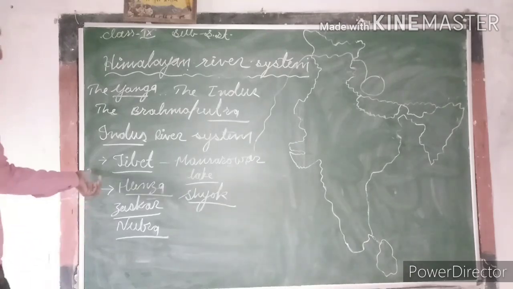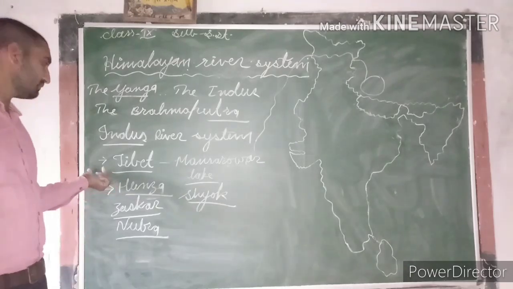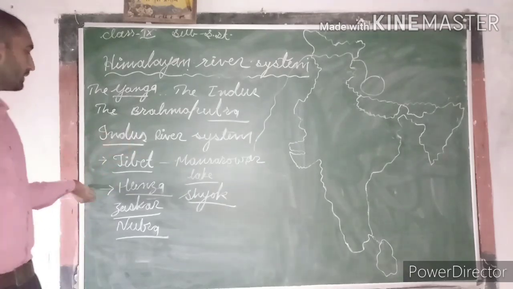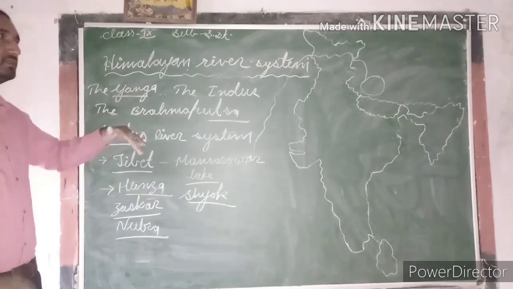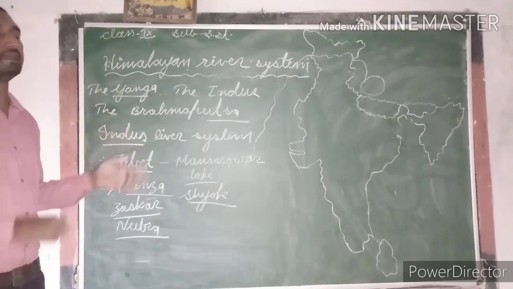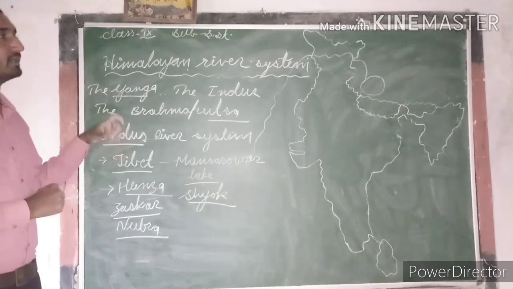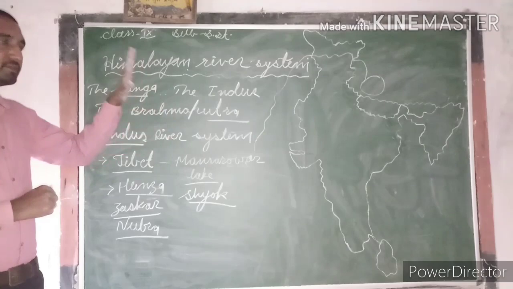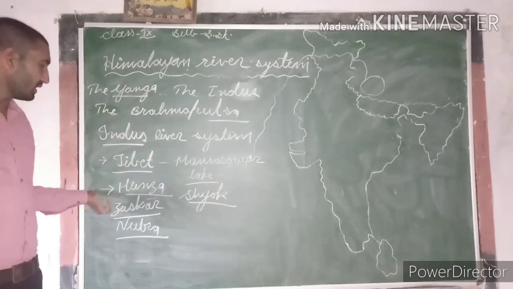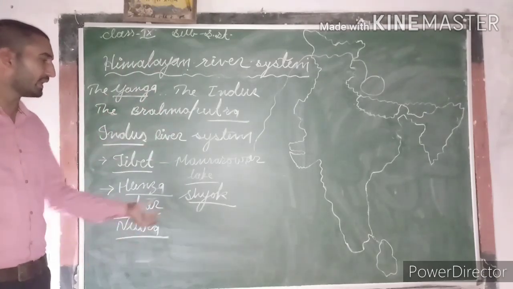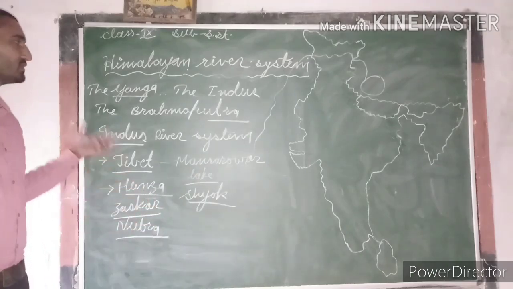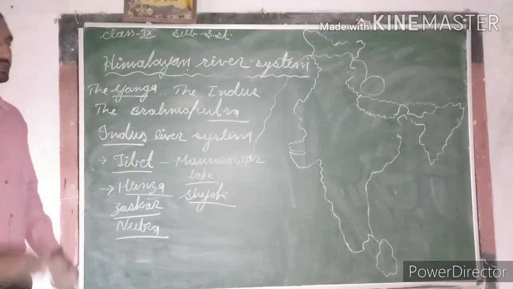Okay, so the Indus river originates from the Tibet region near Mansarovar lake, and then it starts to flow westwards and finally enters India from Ladakh. After flowing in Ladakh it enters Kashmir, and when it flows in Kashmir, the Hunza, Zanskar, Nubra and Shyok are the major rivers which merge with the Indus river.